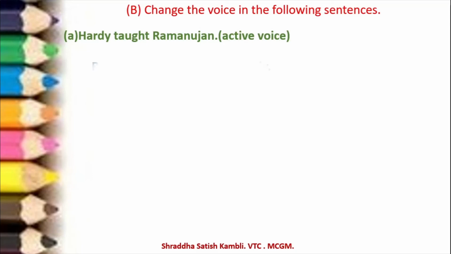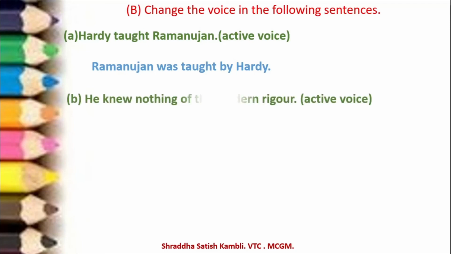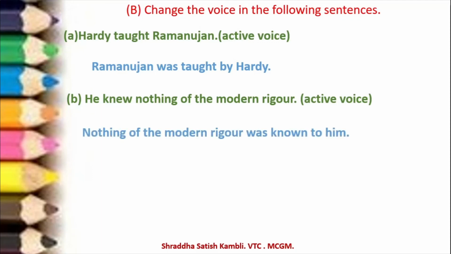Let us change it into passive. So, it will become Ramanujan was taught by Hardy. Okay, let's take the next example. He knew nothing of modern rigor. Active voice. How will you change it? Nothing of the modern rigor was known to him.